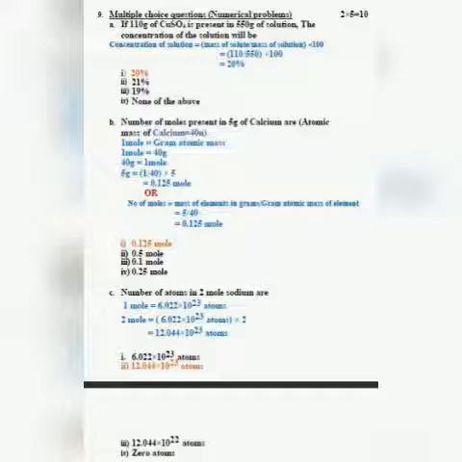Now see, number of atoms in 2 moles of sodium: 1 mole of sodium contains 6.023 into 10 raised to power 23 atoms. So 2 moles will contain 6.023 into 10 raised to power 23 into 2, and you will get 12.044 into 10 raised to power 23 atoms. I hope it is clear to everyone.